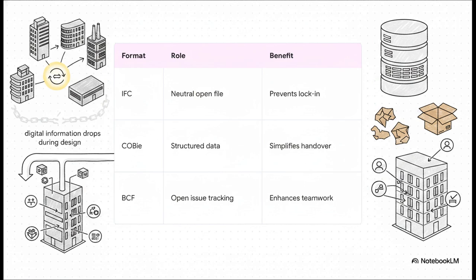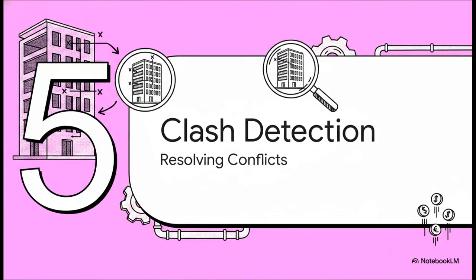Then there's COBie. Look, facility managers do not want a chaotic pile of cardboard boxes full of paper manuals at handover. COBie facilitates continuous digital information drops throughout the design phase, giving them a pristine, structured database of warranties and serial numbers. And finally, BCF. Instead of emailing messy screenshots of design issues, BCF sends a tiny file with the exact camera coordinates directly into another user's BIM software, taking them right to the problem. It's brilliant. Section 5. Multidiscipline clash detection.